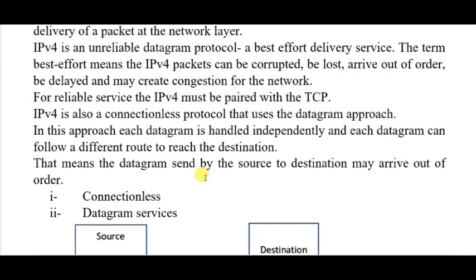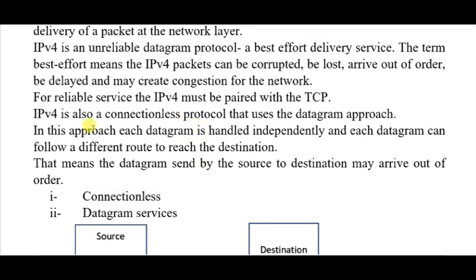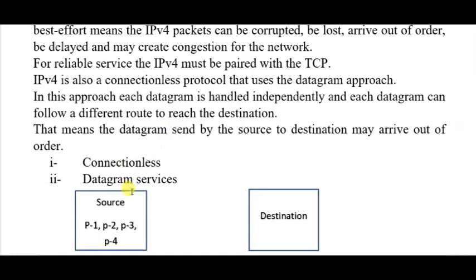I told you that IPv4 has mainly two properties. One is connectionless and the other is the datagram approach, or datagram service. What do we mean by a connectionless protocol? Suppose we are sending some packets from source to destination. In the source we have a few packets, which I have taken here as P1, P2, P3, P4. When they go to the destination, there is no specific or predefined route established beforehand.